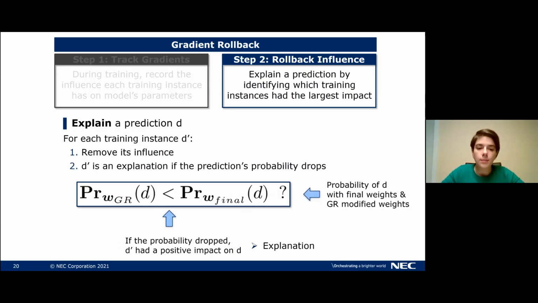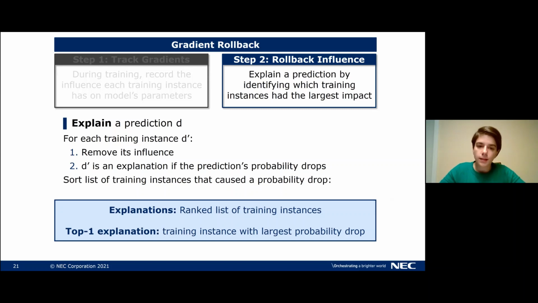So in the next step, we have the modified weights, and we again run our prediction D and check how likely it is under the modified weights. Now, if this probability is smaller than under the original model weights, then we know that by removing the training instance D prime, we cause the prediction probability to drop. And therefore, this makes it a possible explanation candidate.